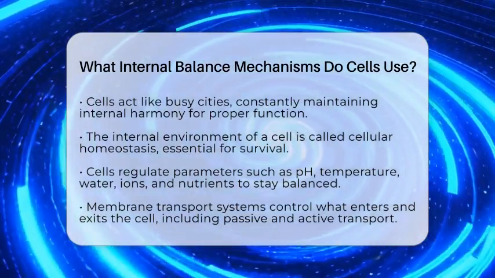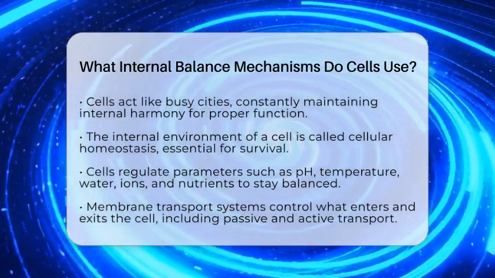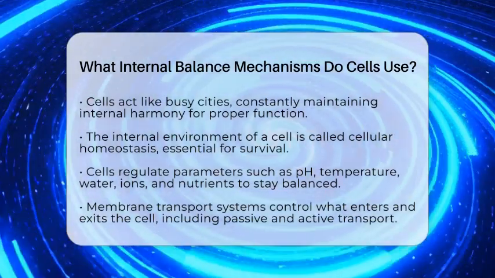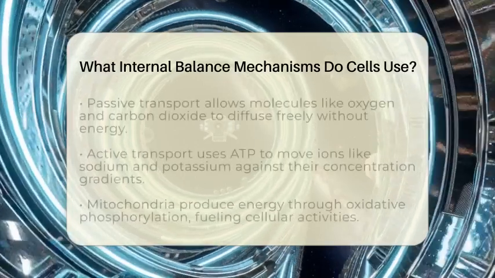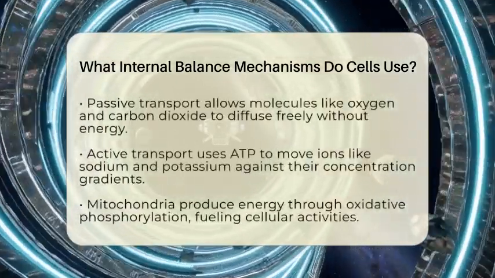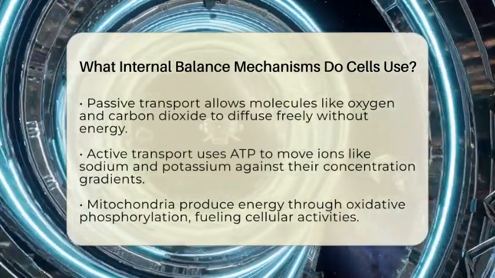One major method is through membrane transport systems. The cell's outer membrane acts like a gatekeeper, deciding what can enter or leave. Some substances move freely along concentration gradients without energy, which is called passive transport. For example, oxygen and carbon dioxide pass through easily by diffusion.